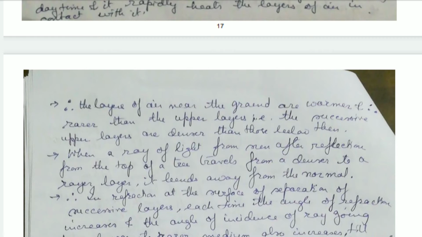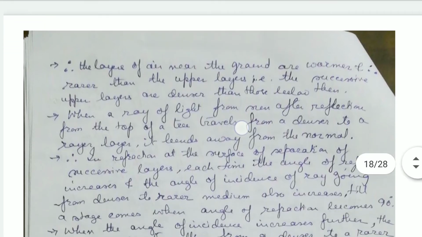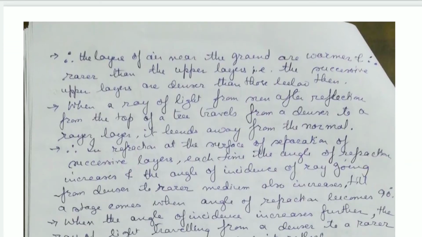So the layers of air near the ground are warmer and therefore rarer than the upper layers, and the successive layers are denser than those below. When a ray of light from the sun, after refraction from the top of the tree, travels from a denser to a rarer medium, because the upper layers are denser and the lower layers are rarer, it bends away from the normal, because light traveling from denser to rarer medium bends away from the normal.